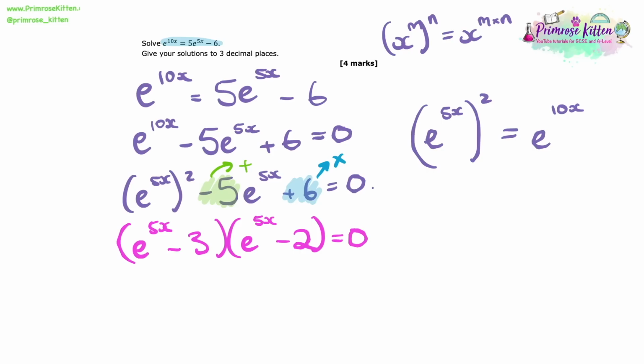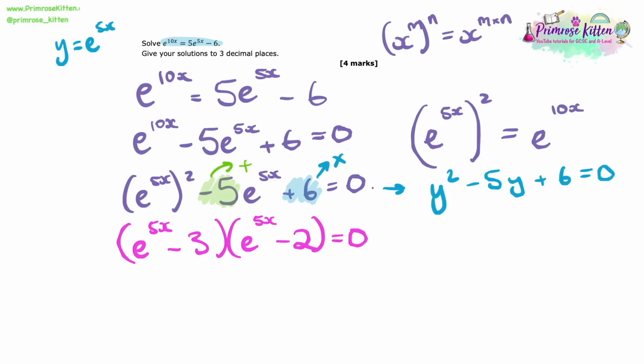Now, if you find that confusing, just so you know, some people use a substitution. Some people say that y is equal to e to the 5x, and therefore rewrite our quadratic equation as y squared minus 5y plus 6 equals 0, because visually it looks cleaner and people are more familiar with quadratic equations looking like this.